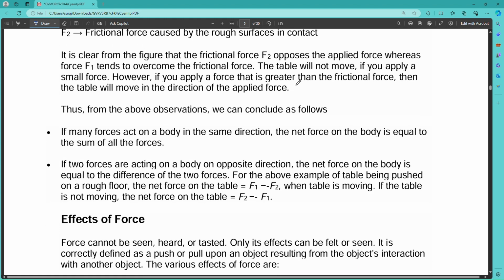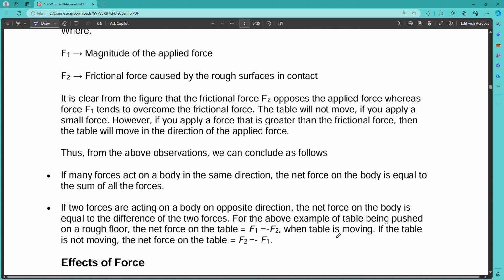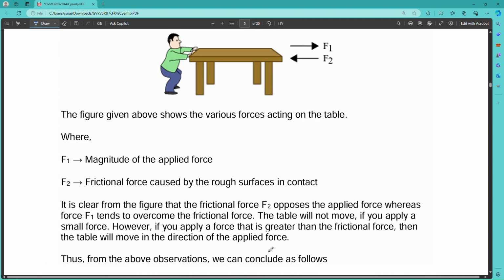Okay, so the net force on the table will be F1 minus F2, and the net force of the table will be F2 minus F1. When the table is moving, the net force is F1 minus F2, and if the table is not moving, the net force will be F2 minus F1. So you have to identify that.